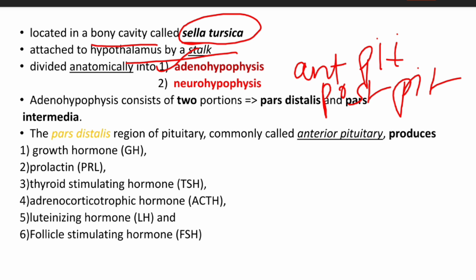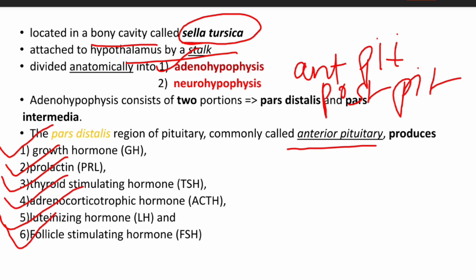The pars distalis region of the pituitary, commonly called the anterior pituitary, produces growth hormone, prolactin, thyroid stimulating hormone, adrenocorticotropic hormone, luteinizing hormone and follicle stimulating hormone. Now how to remember these?